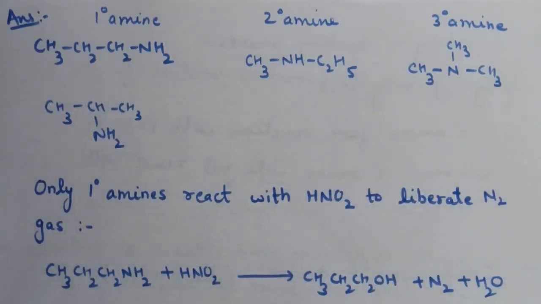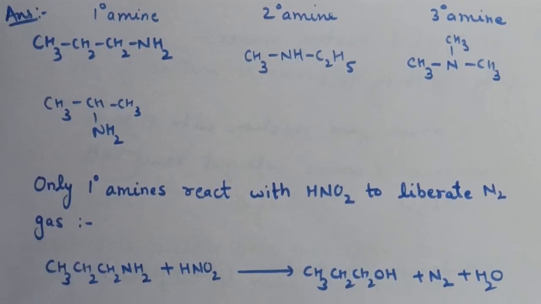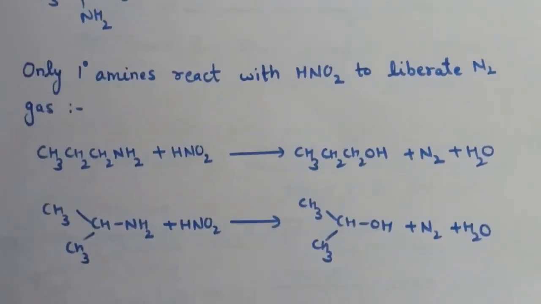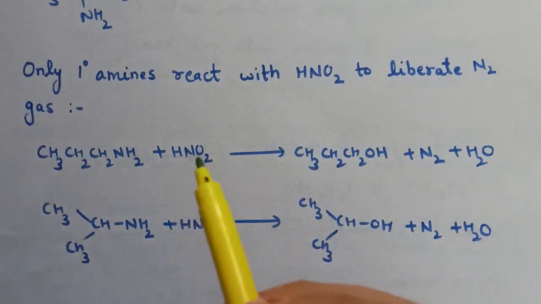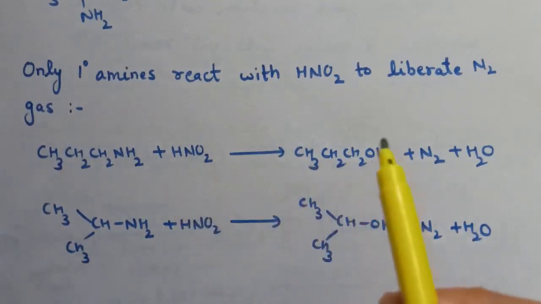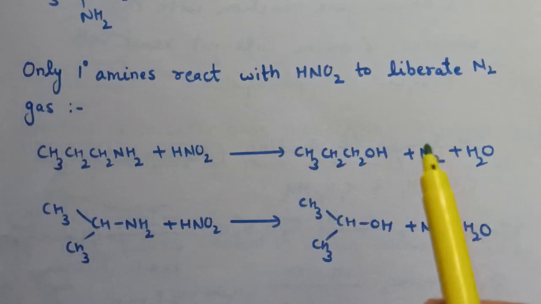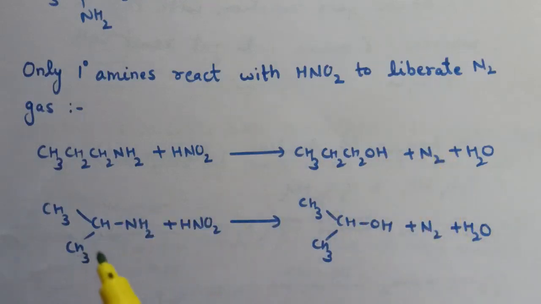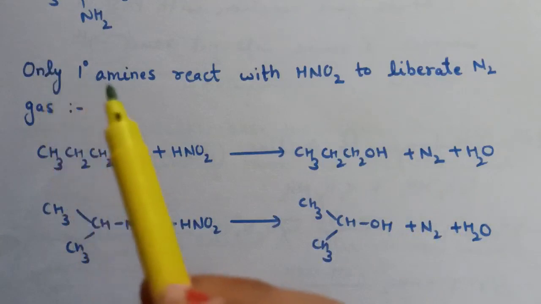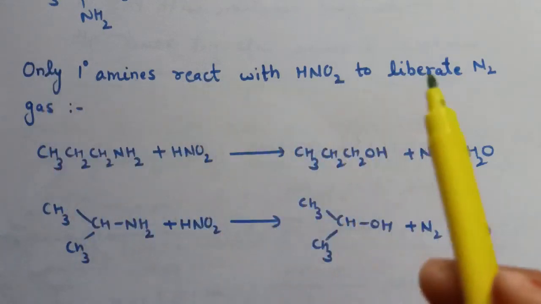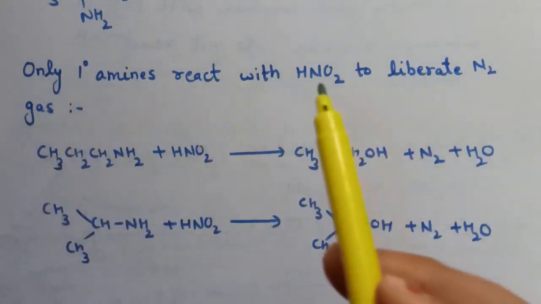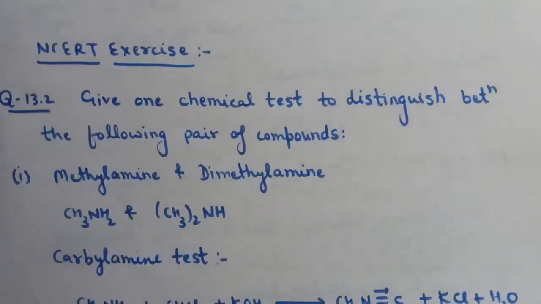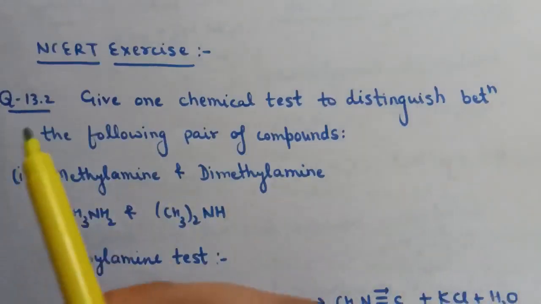Now only primary amines react with HNO2 to liberate N2 gas. So here is the reaction of propanamine with nitrous acid. Here propanol is formed and N2 gas is liberated. Next, the reaction of propan-2-amine with nitrous acid also results in the formation of propan-2-ol, and here also nitrogen gas is liberated. So only primary amines react with HNO2 to liberate N2 gas. HNO2 is nitrous acid.